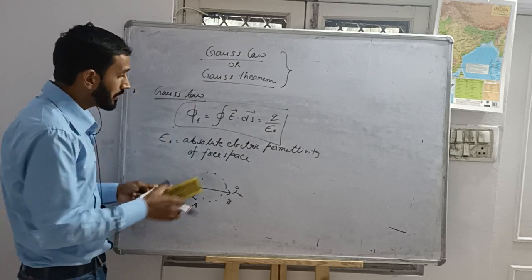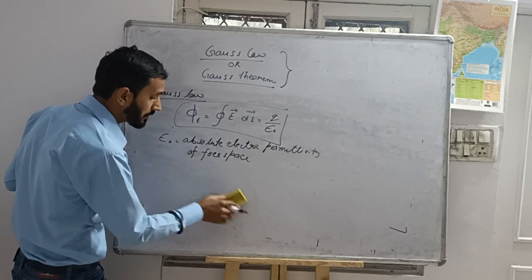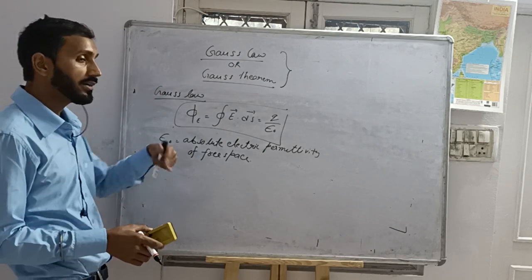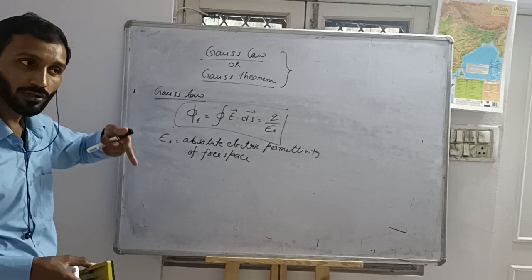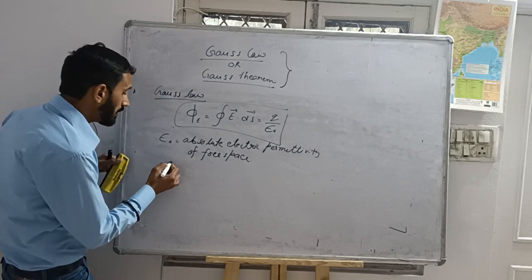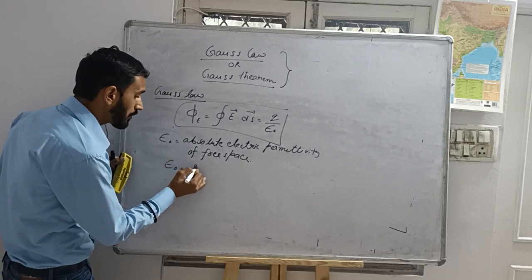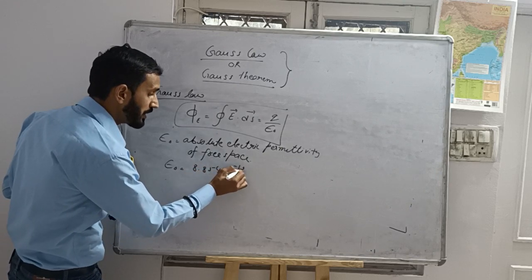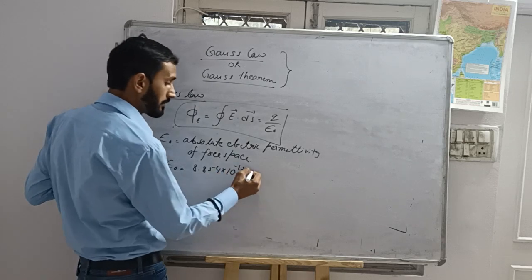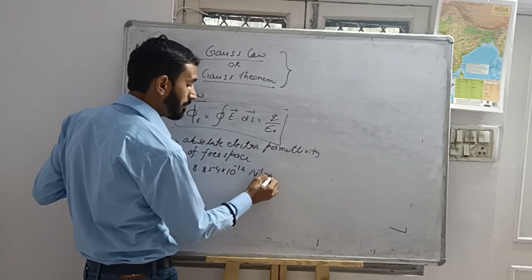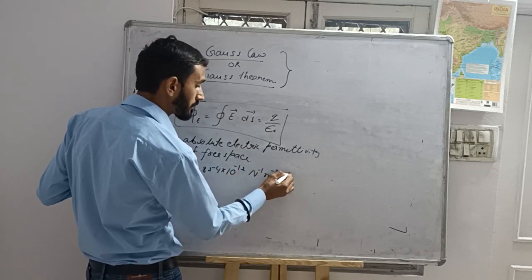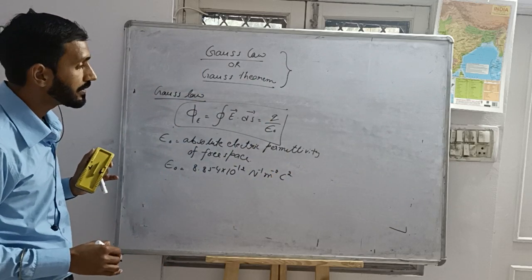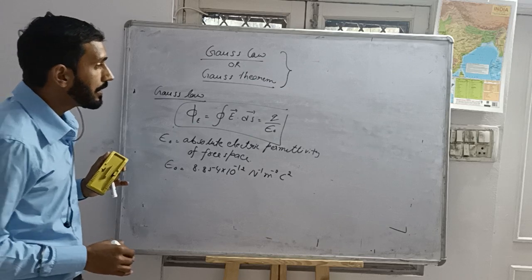Is it okay? This is the permission given by the medium to the electric lines, that they can pass through that medium. It is equal to 8.854 times 10 raised to the power minus 12 Coulomb square per Newton per meter square. Is it okay?